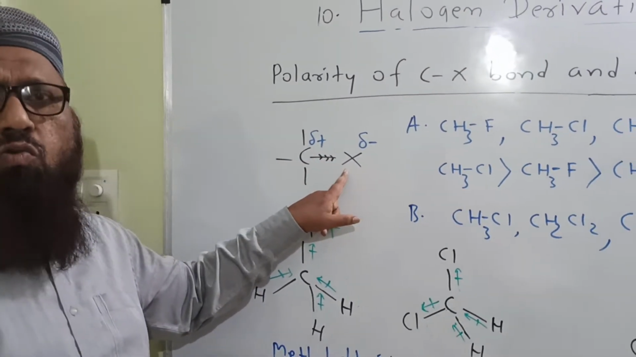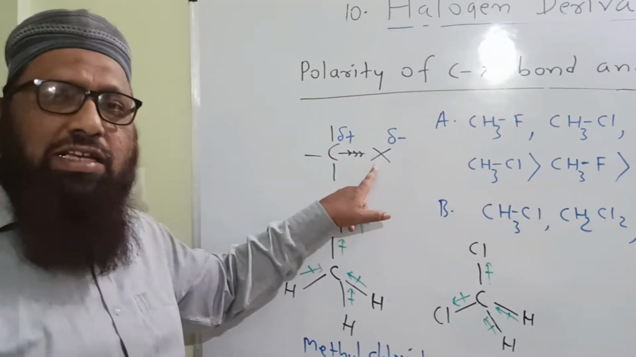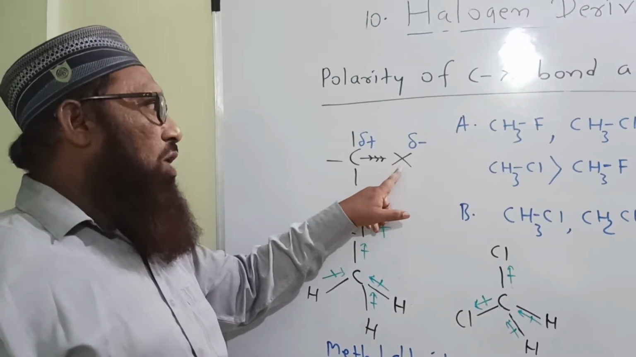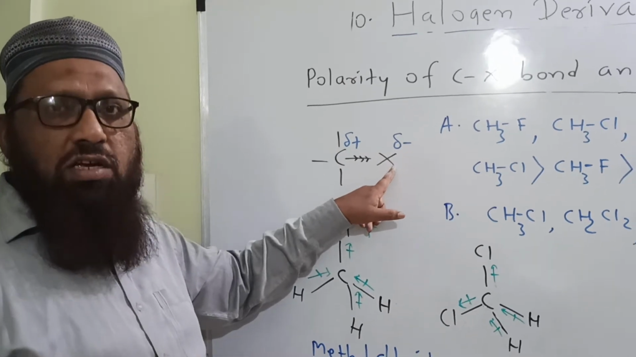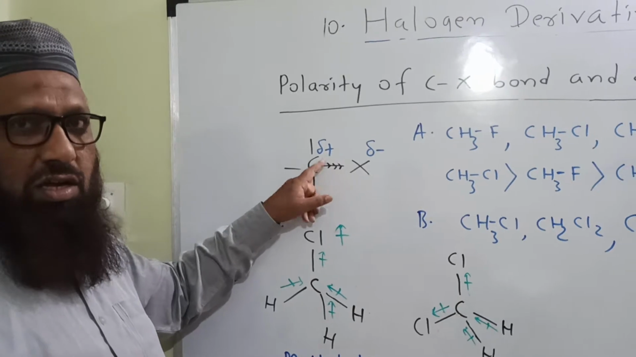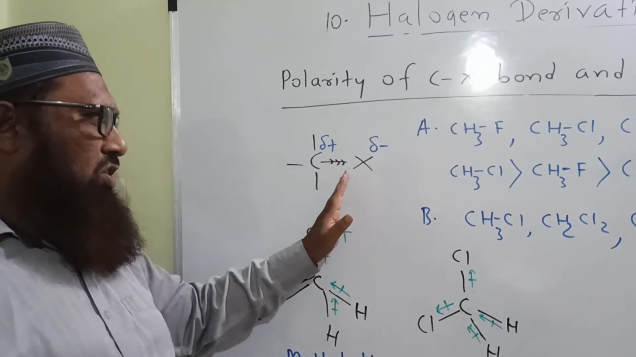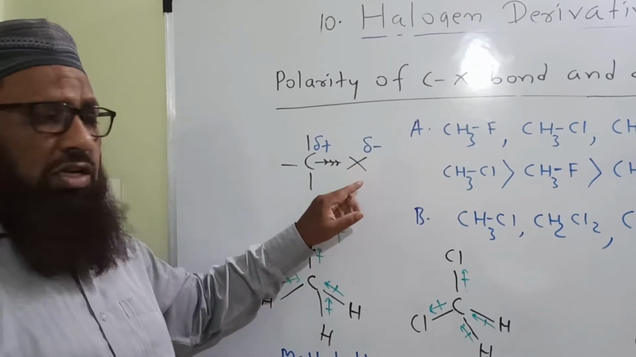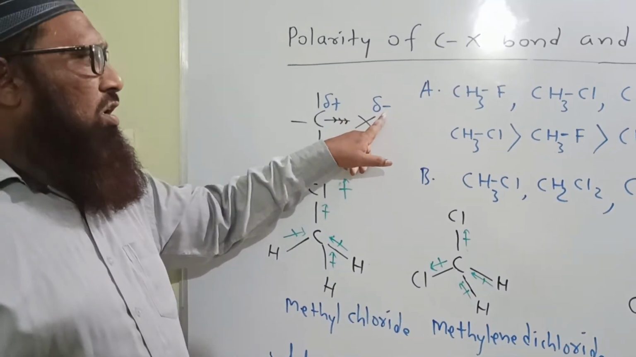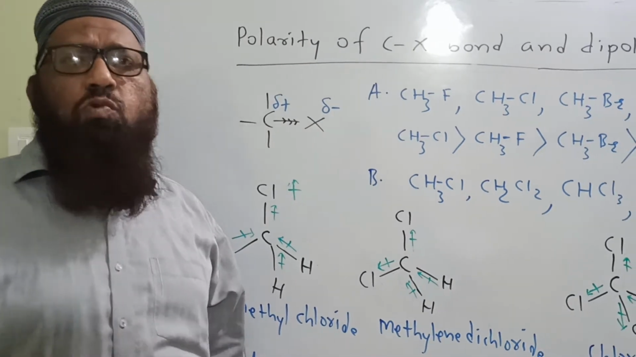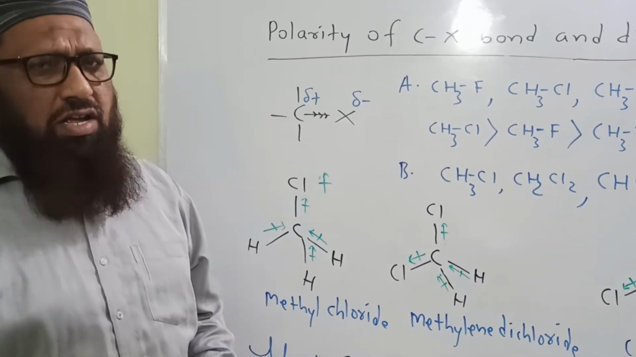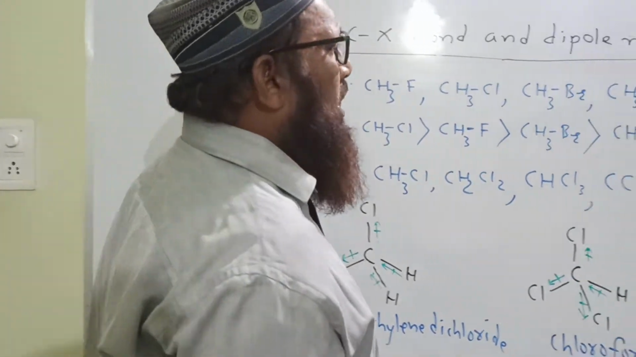C-X bond. We know that halogen X is more electronegative than carbon, so it acquires partial negative charge, and carbon acquires partial positive charge. Electron density lies more and more towards halogen, giving partial negative charge. That's why the C-X bond in alkyl halide is highly polar. Then come to the dipole moment.